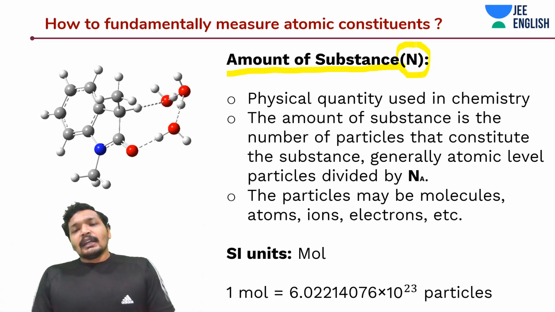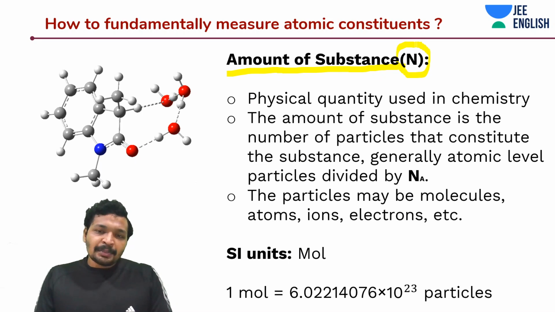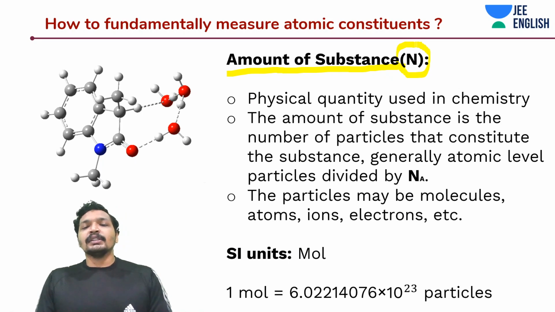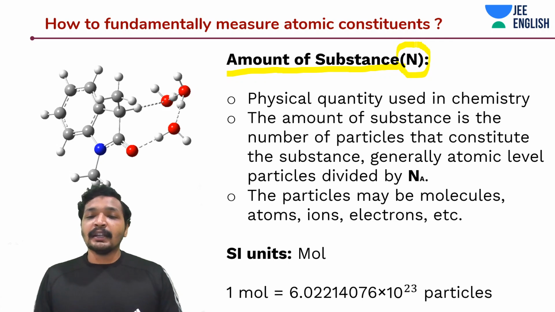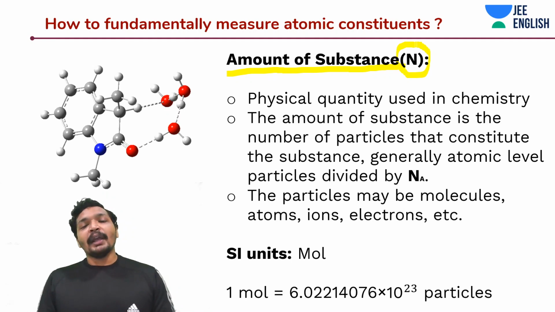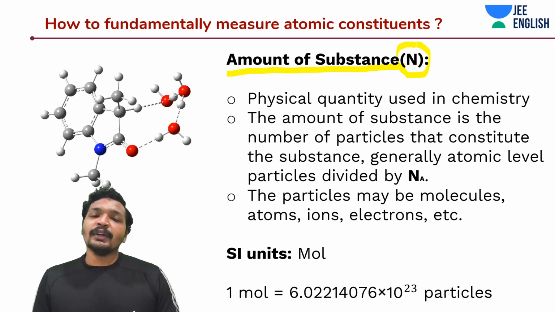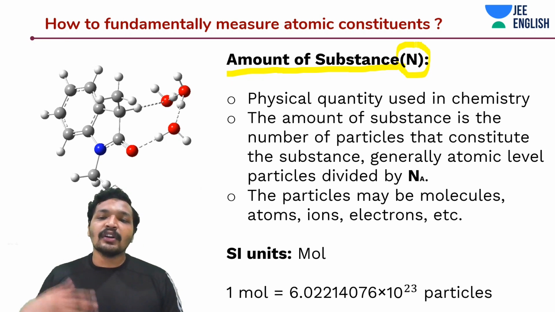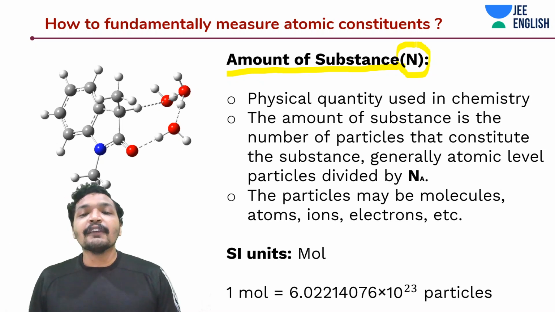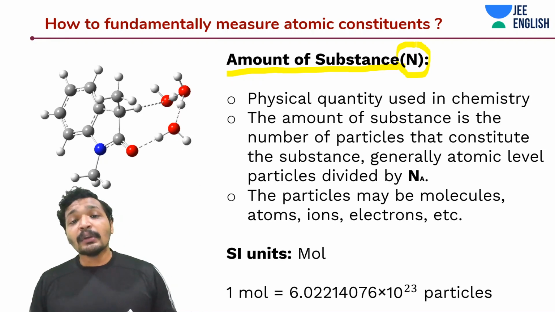Now we need to understand this concept very carefully. Many of the students have doubts in this. Some students ask what is mole, some ask what is amount of substance, but most of you know this thing by mole. So mole will better tell you what I'm talking about. But why do we need this quantity at all? Why do I need to define the amount of substance? I can say 2, 3 substance, but in chemistry you can't really do this. When we are talking about atomic level sciences or atomic level measurements, you cannot really define things in 1, 2, 3. They don't make sense.